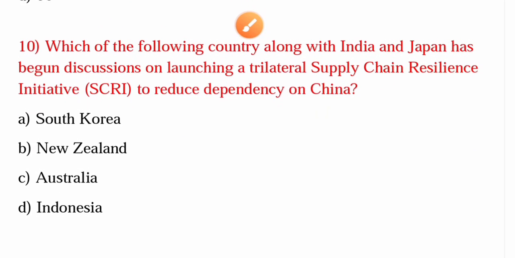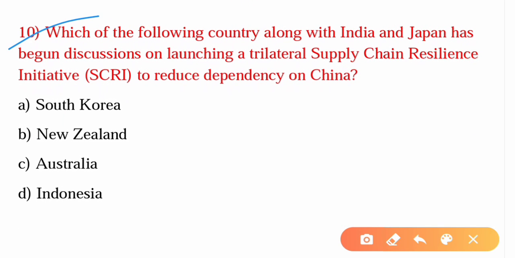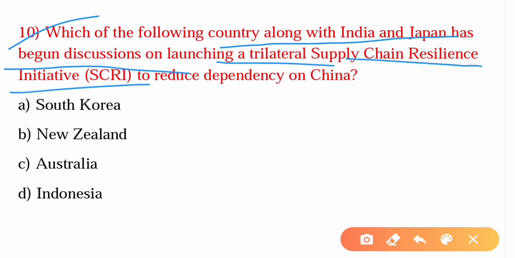Our 10th and last question is, which of the following country along with India and Japan has begun discussions on launching a trilateral supply chain resilience initiative SCRI to reduce dependency on China? So the answer is option C, Australia. Because of China's aggressive political and military behavior, they have decided to launch a trilateral supply chain resilience initiative SCRI. The countries are India, Japan, and Australia.